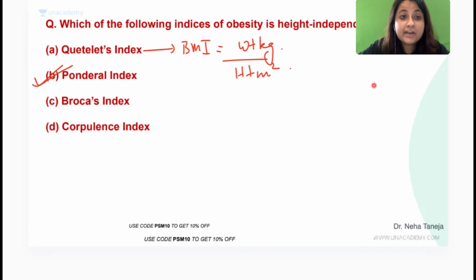Sorry guys, so sorry. The correct answer to this is corpulence index.